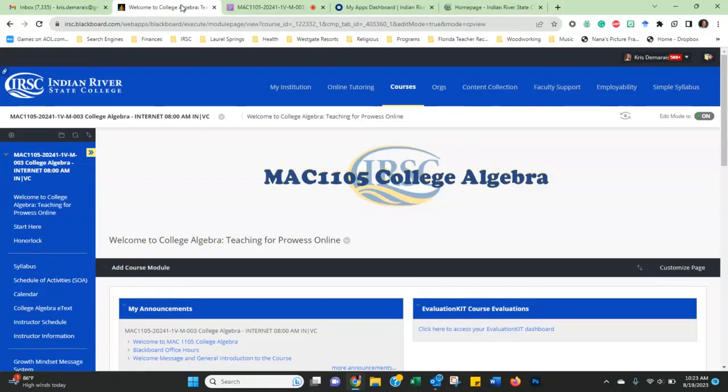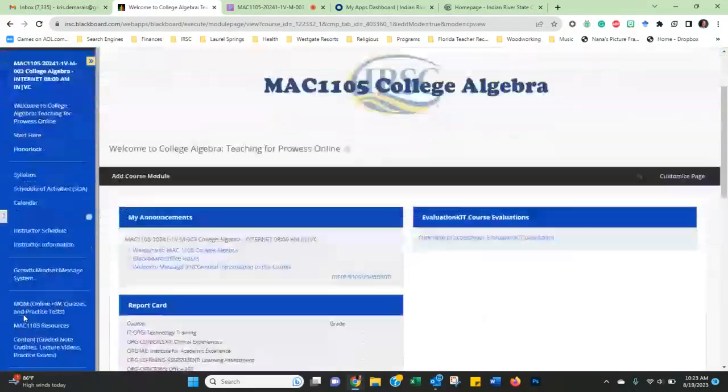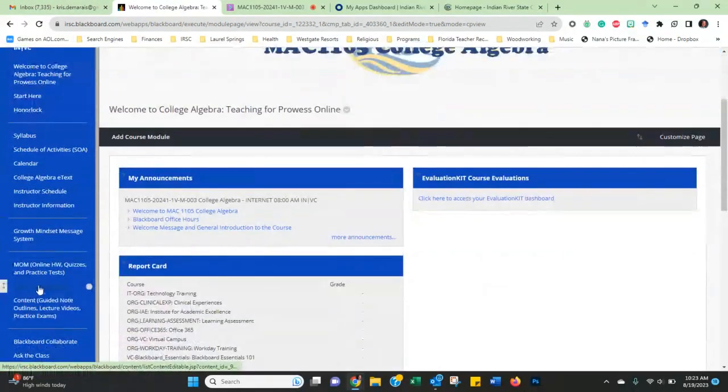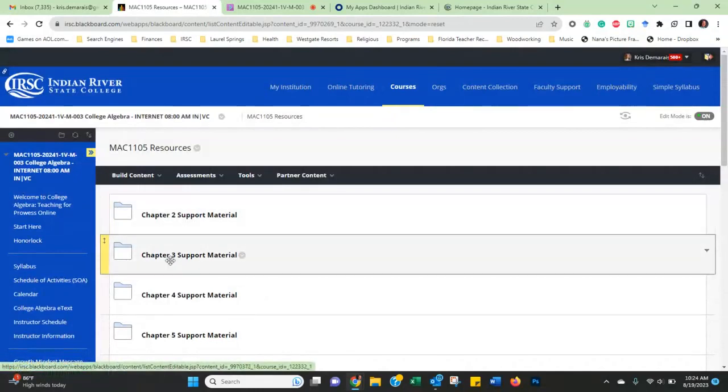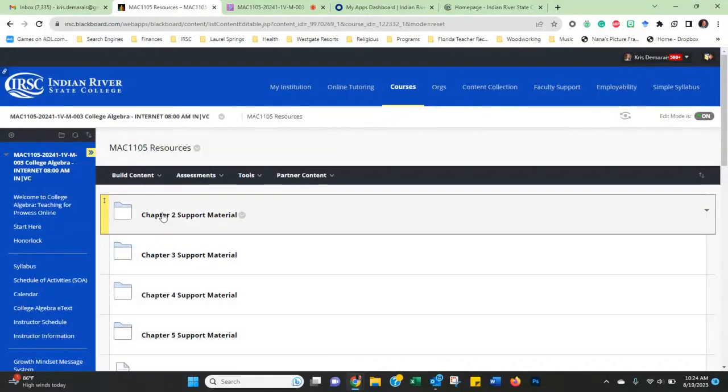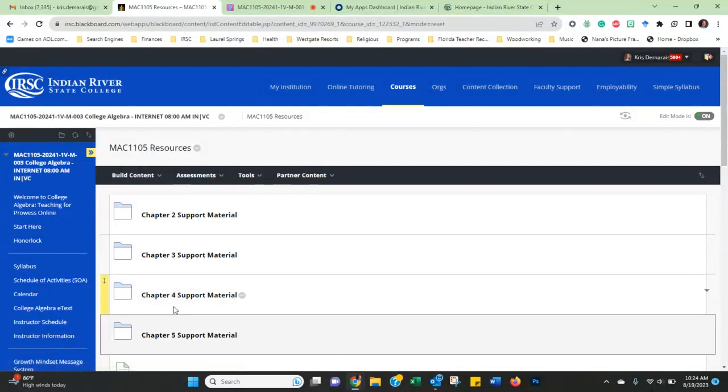The journal of strategies can be found by going to the MAC 1105 resources right here. When you go to the resources, you'll find chapters 2 through 5, which are tests 1, 2, 3, 4.